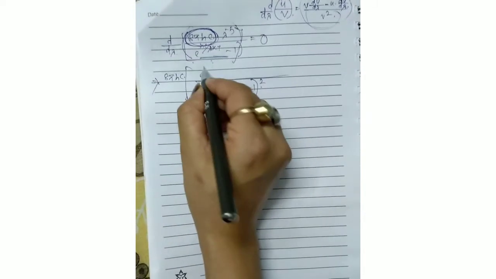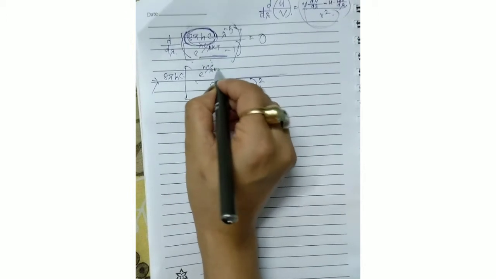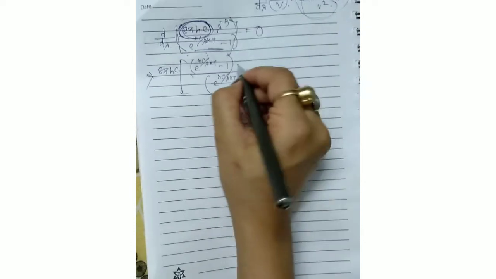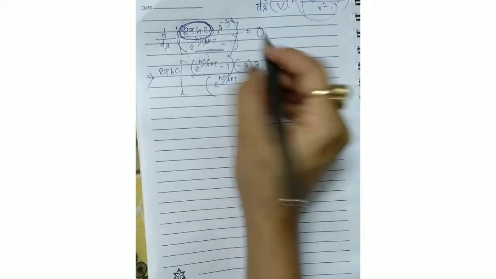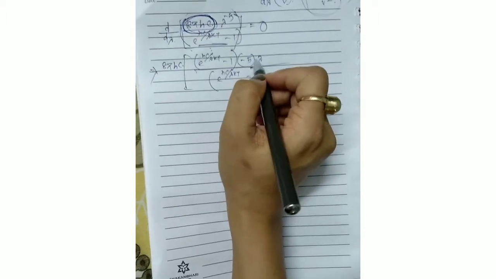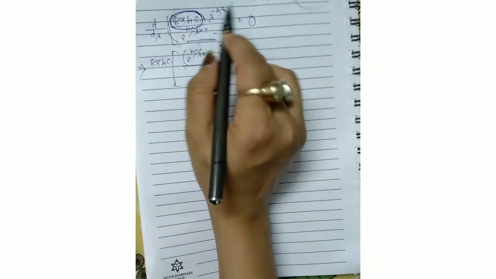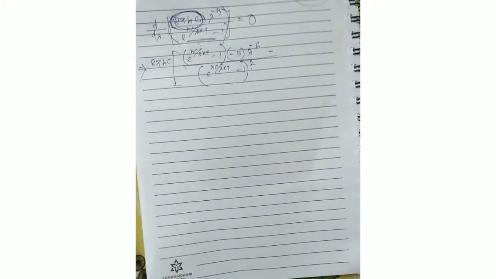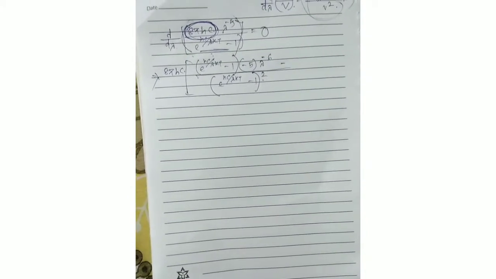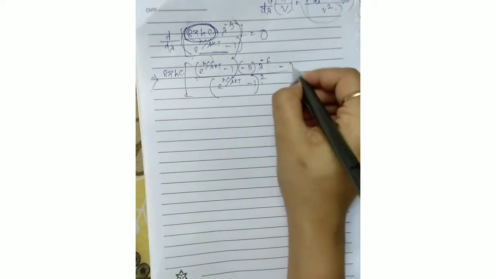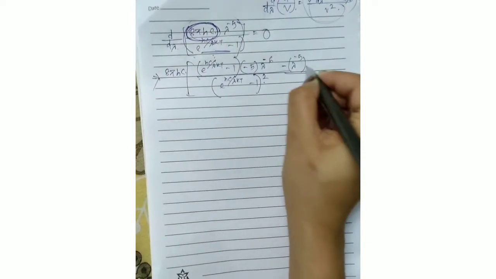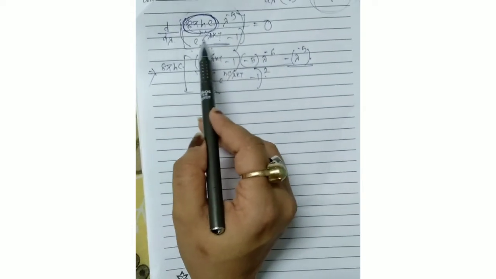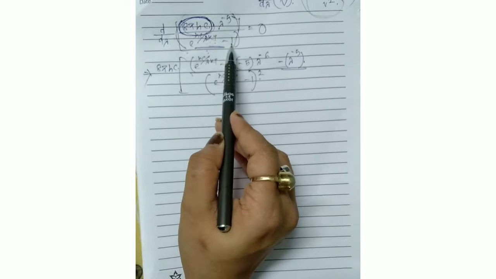V will be fixed, e to the power hc by lambda kt minus 1 will be fixed, and for lambda to the power minus 5, the derivative will be minus 5 into lambda to the power minus 5 minus 1, that means minus 6, and the minus sign is there. After that u will be fixed. What is u here? Lambda to the power minus 5 is fixed, and we need to take the derivative of v. What is v here? e to the power hc by lambda kt minus 1.